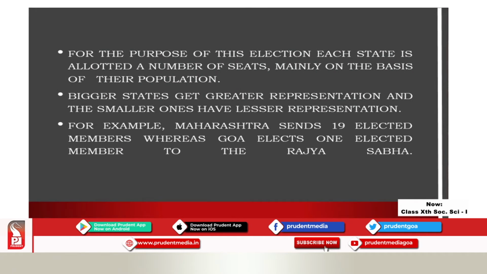Now, for the purpose of the election, each state is allotted a number of constituencies or number of seats, mainly on the basis of population. It means a state which has more population, the most populous state, will send more people to the Rajya Sabha, and the states which have a lesser population will send a smaller number of people to the Rajya Sabha. For example, Maharashtra sends 19 members to the Rajya Sabha. On the other hand, Goa sends only one person to the Rajya Sabha.